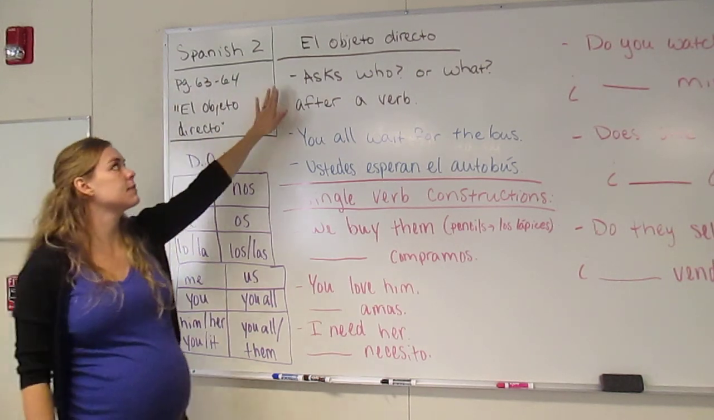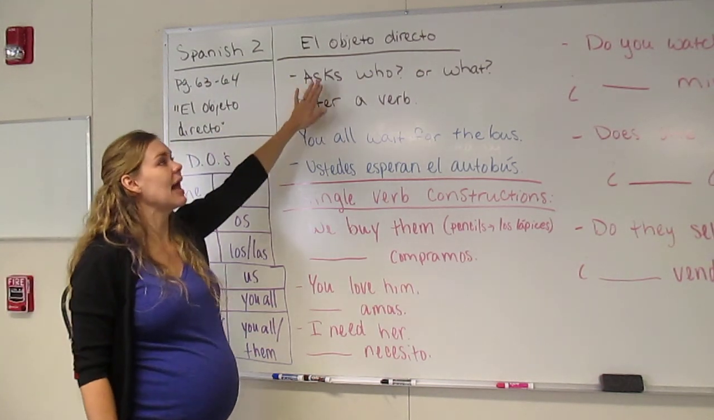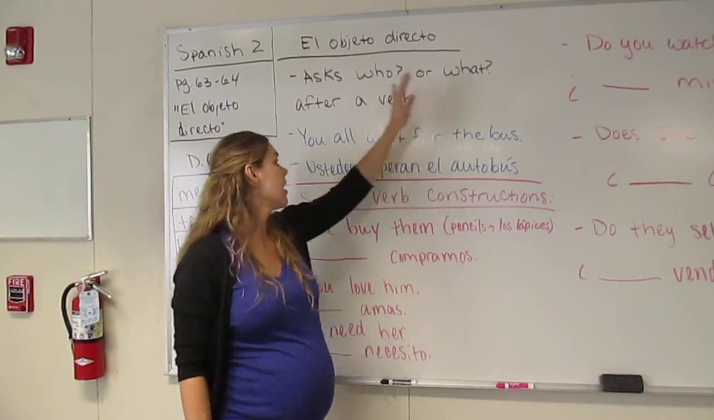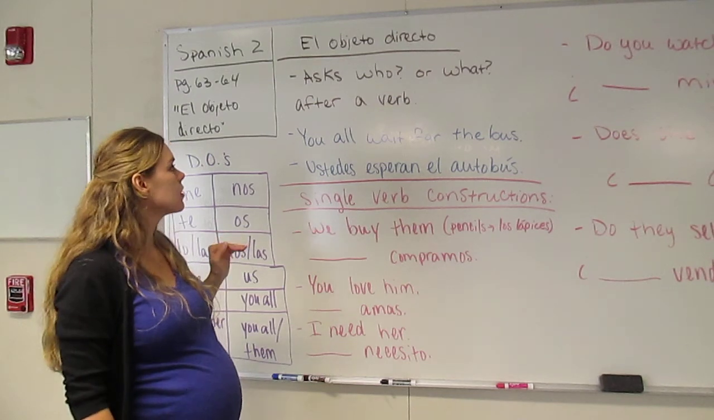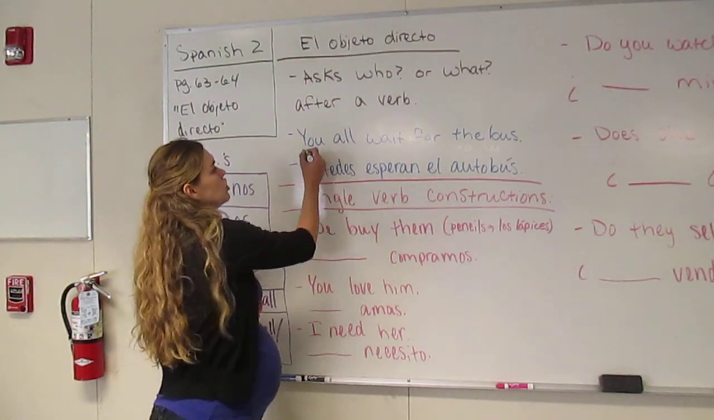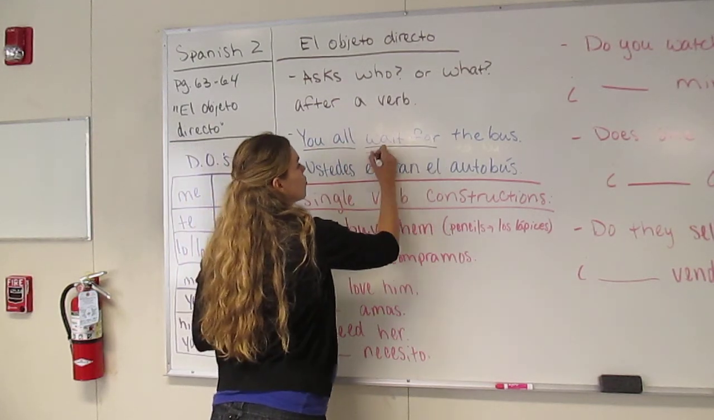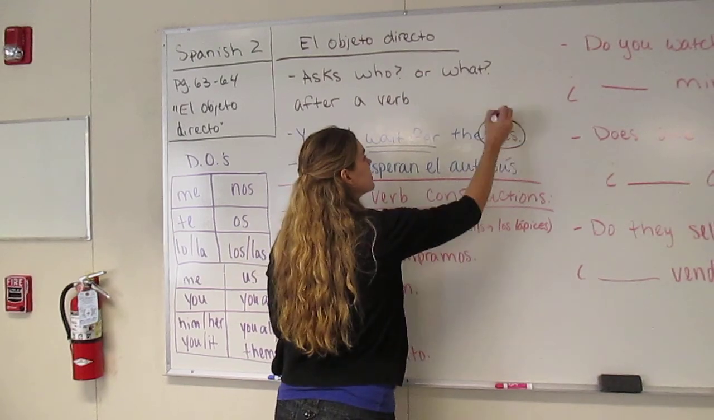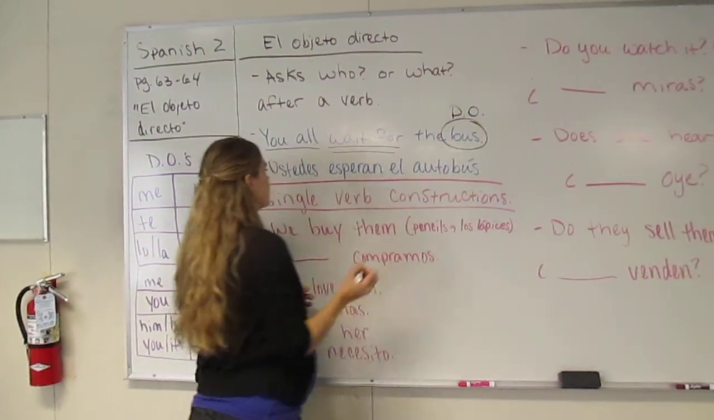Primero vamos a repasar. El objeto directo asks the questions who or what after a verb. For example, we would say, you all wait for the bus. You all is the subject. Wait for is the verb. Who or what do you wait for? The bus. The bus becomes your direct object.